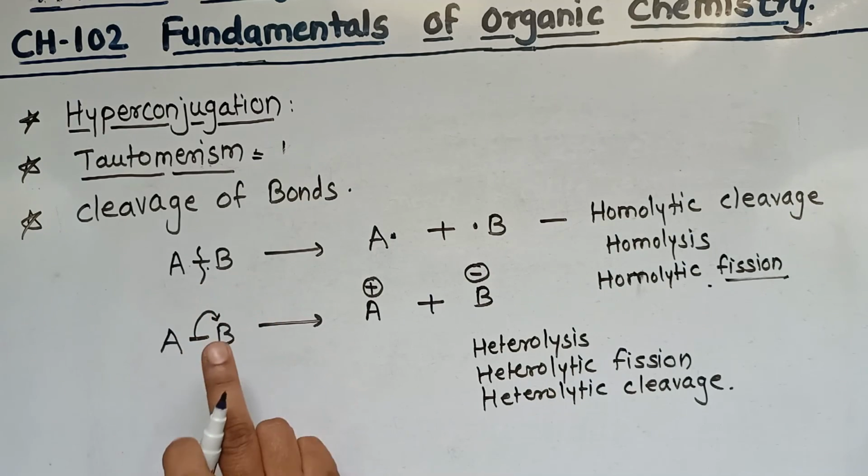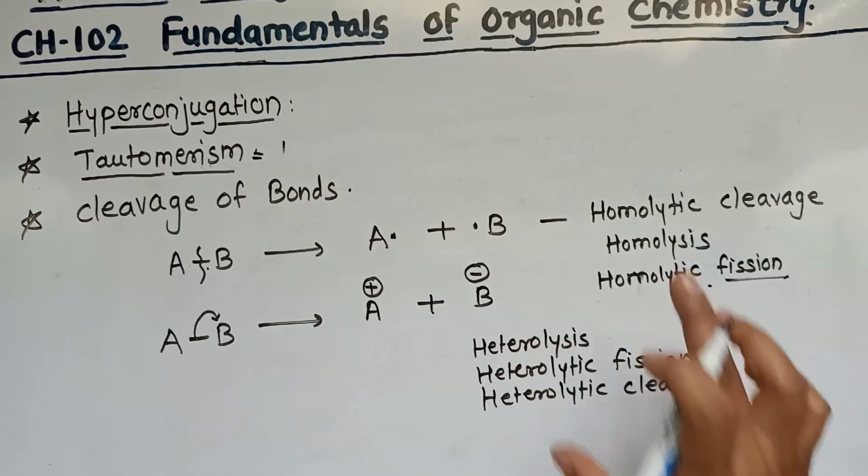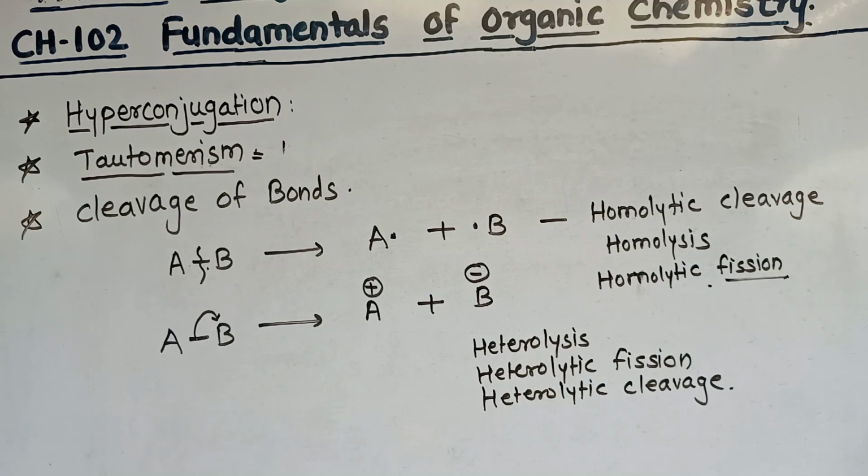If cleavage takes place and we get a radical, then that cleavage is called homolytic cleavage or homolysis. Okay, it is clear? So you have to practice for that. Then in the next lecture we will discuss intermolecular forces and the structure and reactivity of organic molecules. In today's lecture we discussed the remaining structural effects, that is hyperconjugation and tautomerism. We also saw one more point, the cleavage of bonds, homolytic cleavage and heterolytic cleavage.